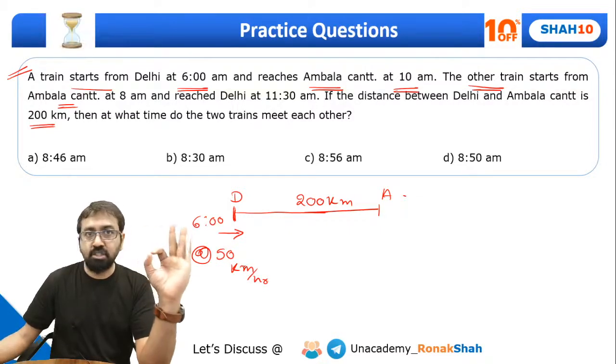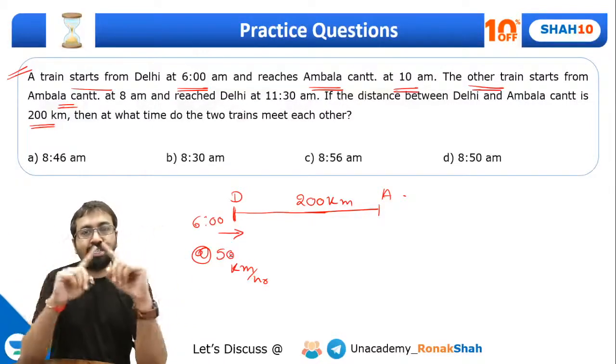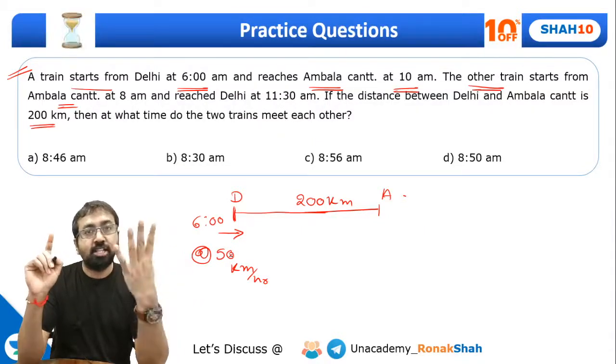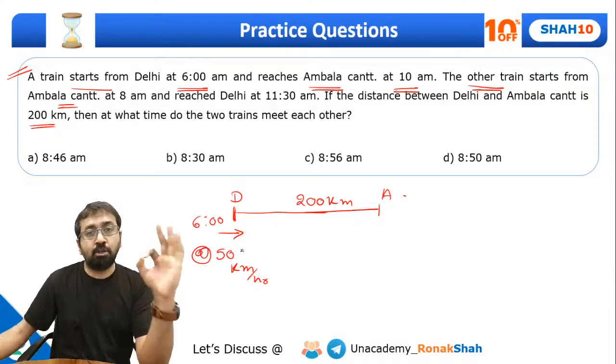Everyone, have you understood this? Show me a thumbs up quickly. The distance between Delhi and Ambala is 200 kilometer, and the train which starts from Delhi at 6 reaches Ambala at 10 a.m. So it takes 4 hours to travel this 200 kilometer distance. So speed should be 50 kilometer per hour.